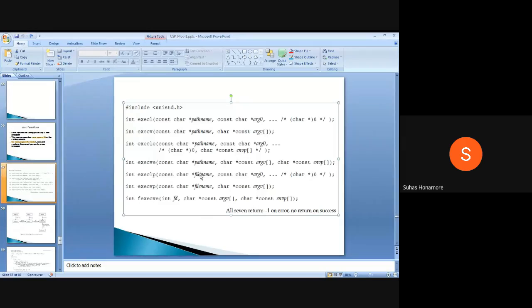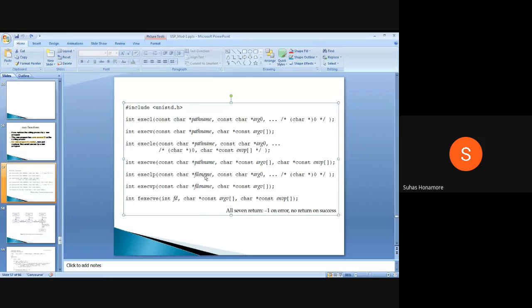If any of the paths doesn't have this file, this will return an error. Okay, then the same thing: whatever path is there, the vector and the P have the same arguments. The only difference is that here we are giving the exact path name, and there we are giving the file name. If you saw this, first and second, and these two, fifth and sixth, are both exactly the same,